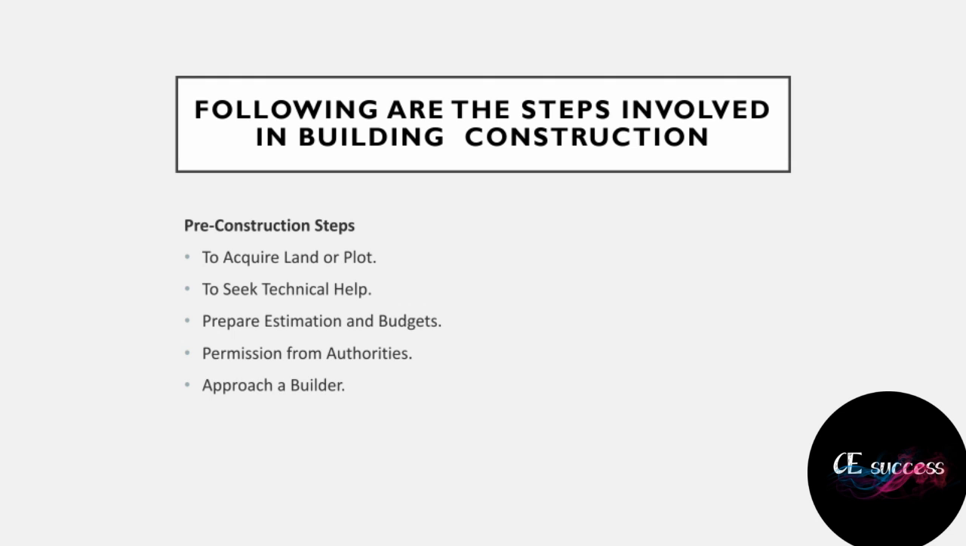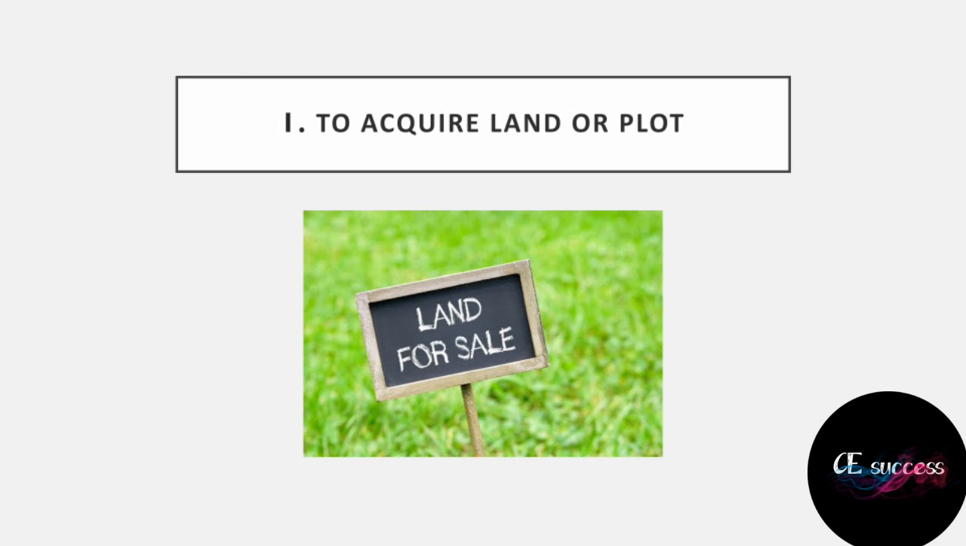Pre-construction steps: buy land or plot, seek technical help, prepare estimation and budget, get permission from authorities, and approach a builder. To acquire land or plot is the most important step in building construction. Search for a location that is best suited for building construction purposes. Be careful while selecting land which has all the desired facilities available nearby and should be free from all land